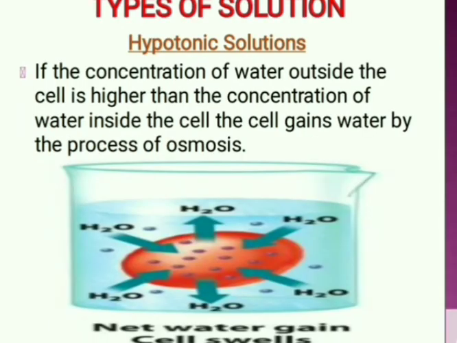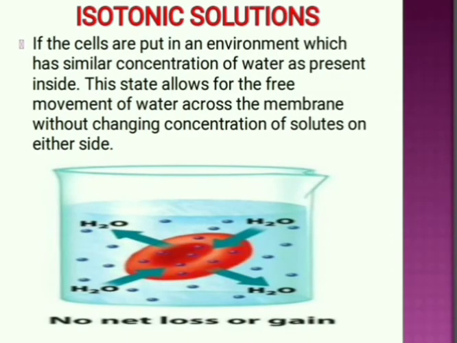The first type of solution is hypotonic solution. If the concentration of water outside the cell is higher than the concentration of water inside the cell, then the cell gains water by the process of osmosis and the cell swells up. The second type is isotonic solution. If the cells are put in an environment which has a similar concentration of water as present inside, this state allows free movement of water across the membrane without changing the concentration of solute on either side.